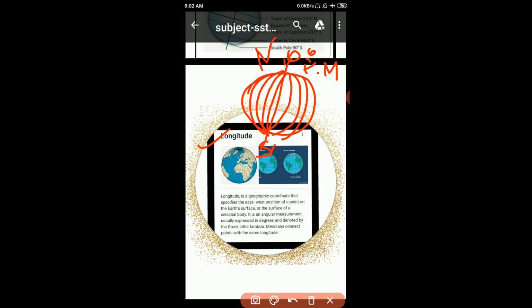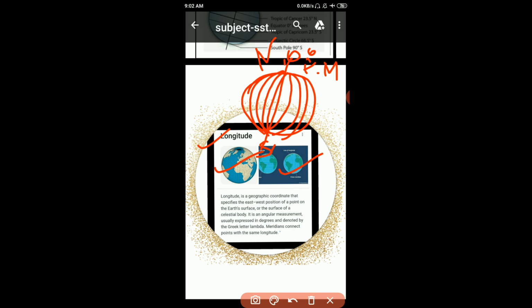Due to the shape of the earth, the distance between the meridians is largest at the equator. This distance decreases towards the poles, making it possible for the meridians to meet at the poles. There are 360 meridians in all.